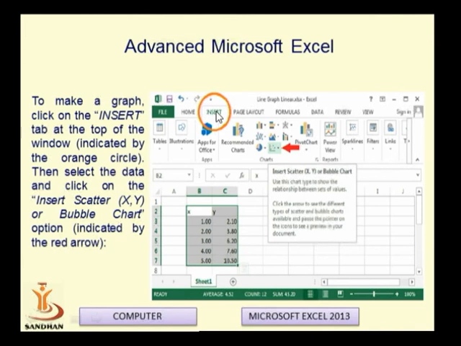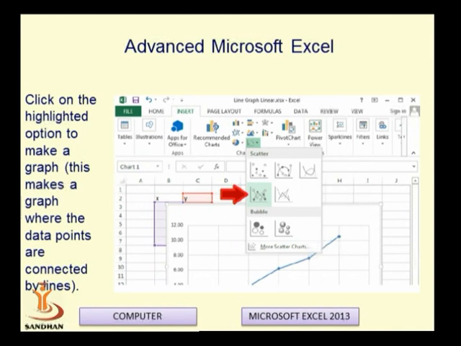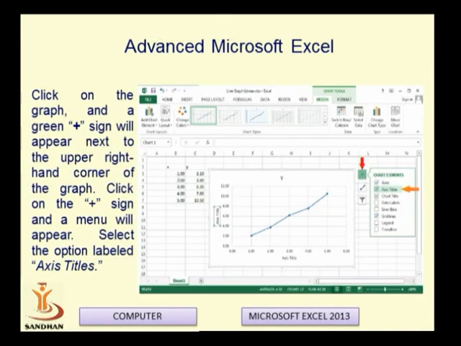On clicking Insert, the Insert ribbon will open, and then we have to select Insert Scatter (X, Y) or Bubble Chart. On selecting it we have to choose the graph that is called a scatter diagram for the x and y axes. So we select the x and y data, and it will create a chart in your Excel sheet.